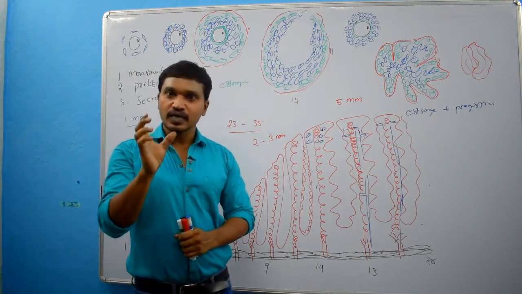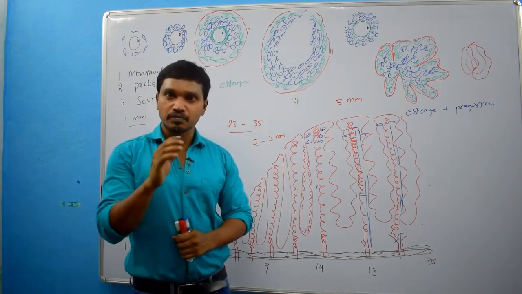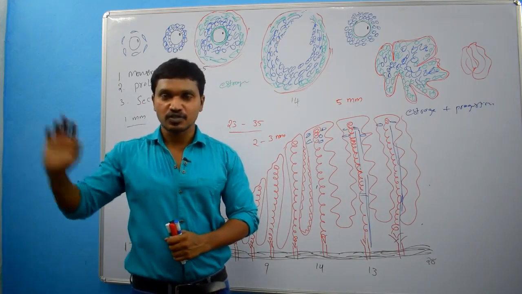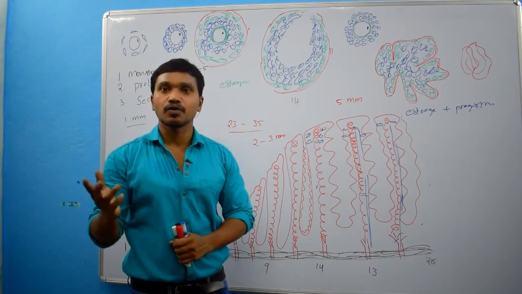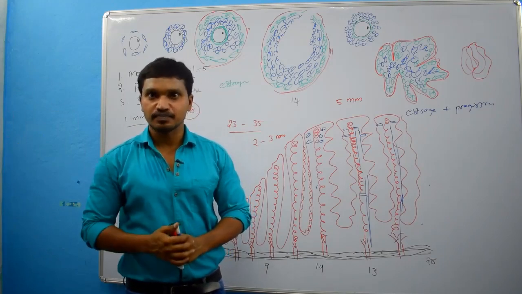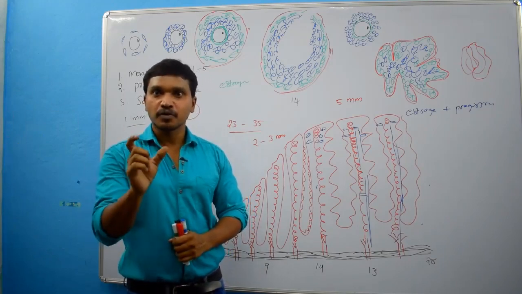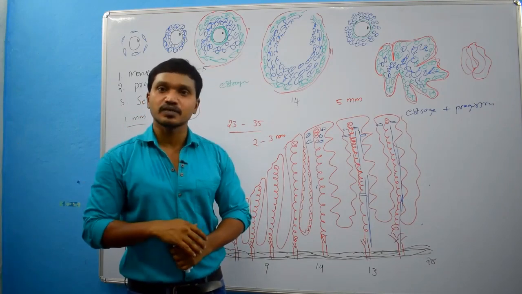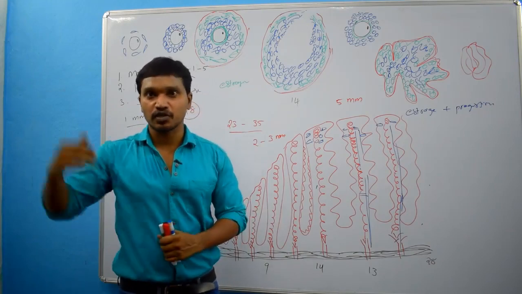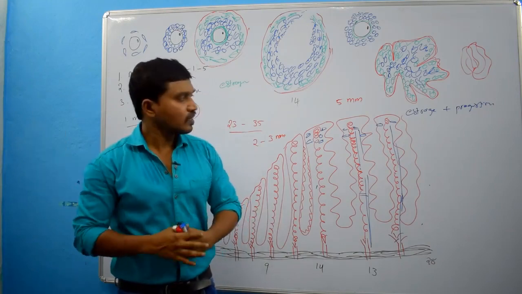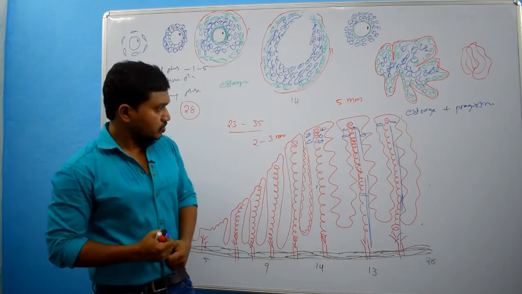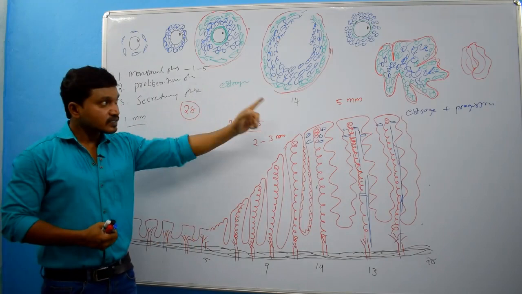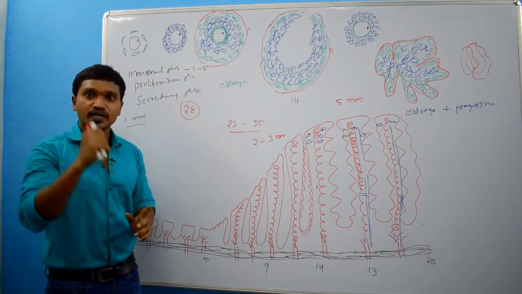There will be a gap between the termination of pregnancy and the starting of the next menstrual cycle. That gap may be around 6 to 10 weeks if the mother is not breastfeeding. If the mother is breastfeeding, that duration may extend even further. So that is about the secretory phase.